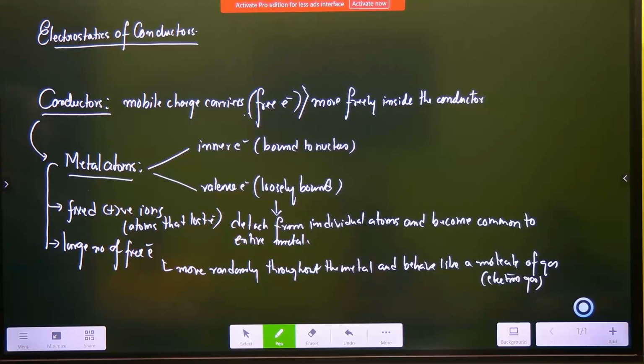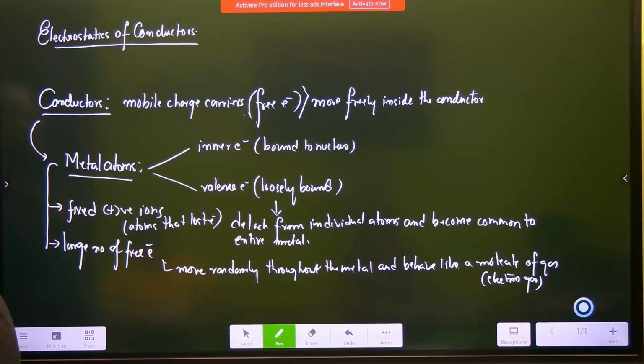So we have got metals. Metals are conductors. Metals are classified by their mobile charge carriers, which are free electrons. These free electrons move freely in the conductor. The electrons of a metal atom can be inner electrons, which are bound to the nucleus. That's not of importance to us. The ones that are loosely bound are the valence electrons, and they remain loosely bound so that they can detach very easily.